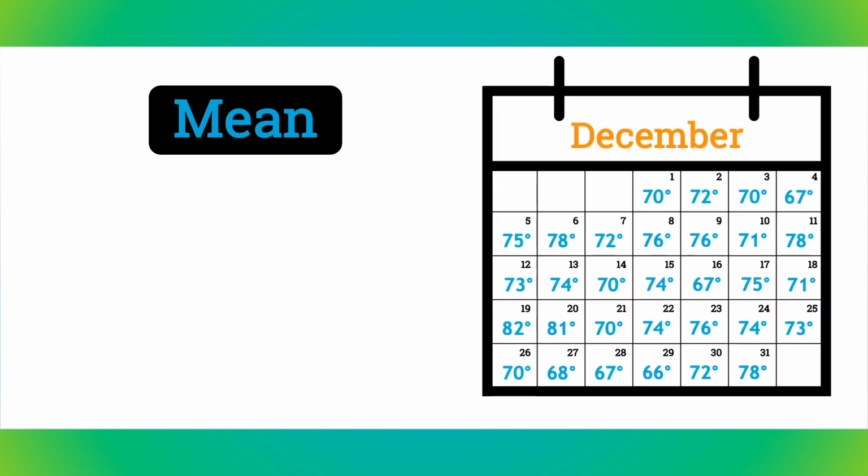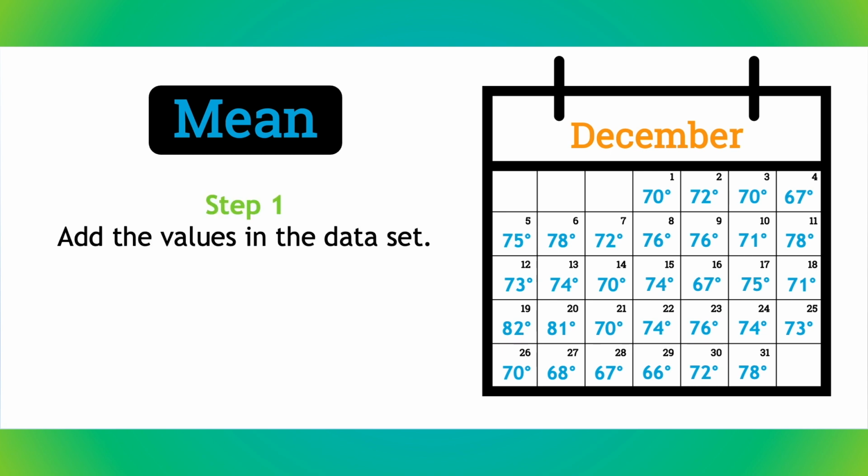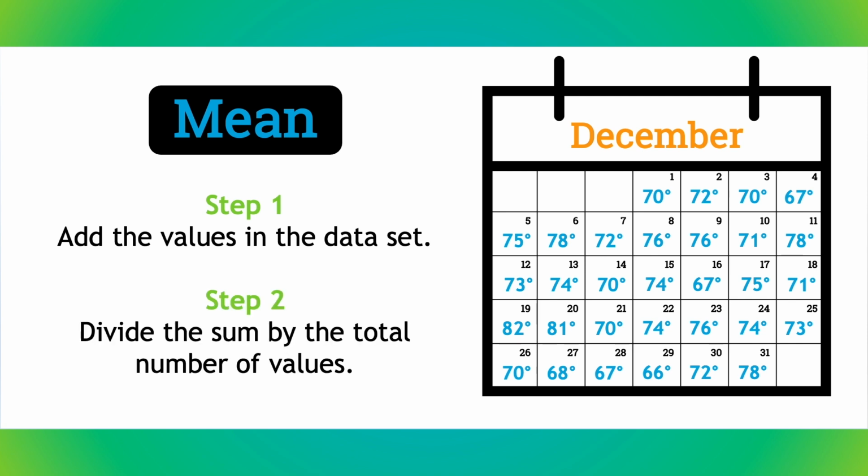Remember how I mentioned the average high temperature for Miami in December is 76 degrees Fahrenheit? To calculate an average temperature, we would need to find the mean. The mean is the same as the average. To find the mean, we simply add all of the values in the dataset and divide the sum by the total number of values in the dataset.